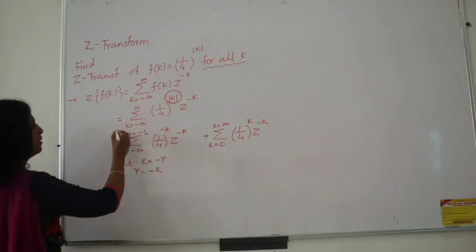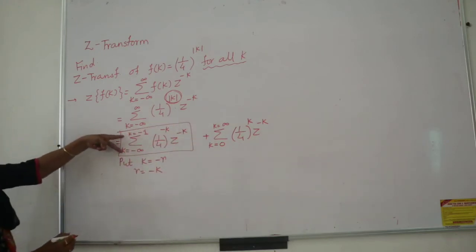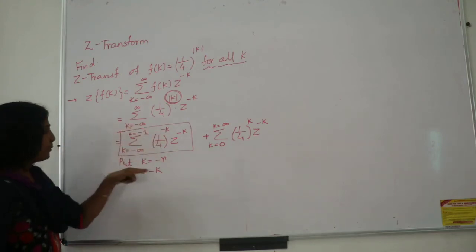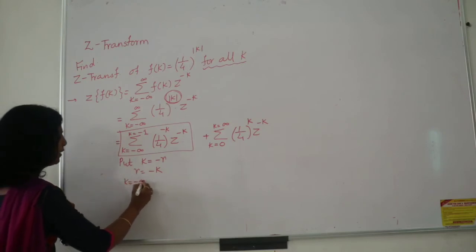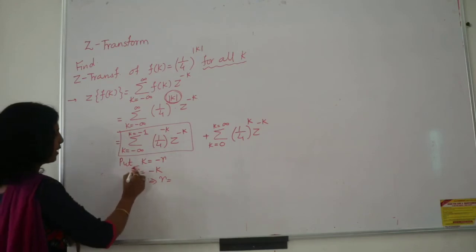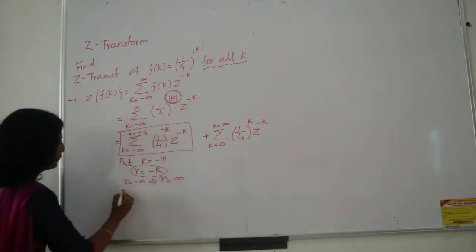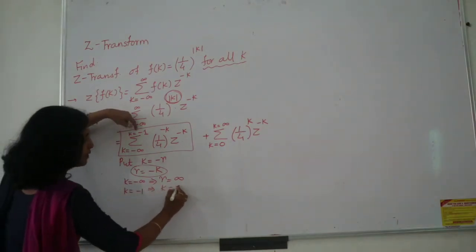Now, for this complete GP, only for this I am going to change the variable. Here the variable is k for me. Here my summation is changing according to k. Now I am going to change it. So here see, when k is equal to minus infinity, that time r is equal to, so I am just going to use this part. See here, r is equal to minus k. So minus of minus will become plus infinity, and when k is equal to minus 1 upper limit, that time k is equal to 1.